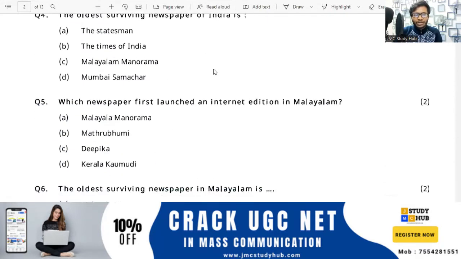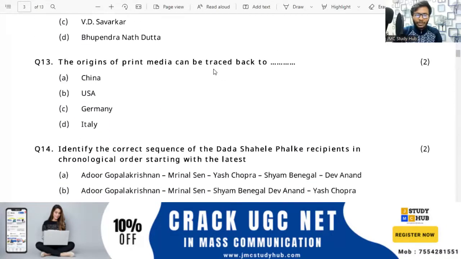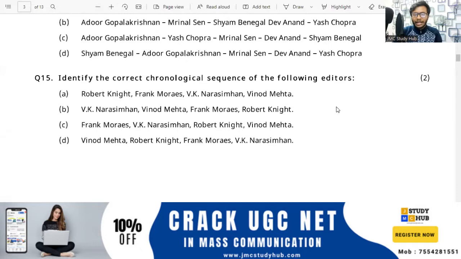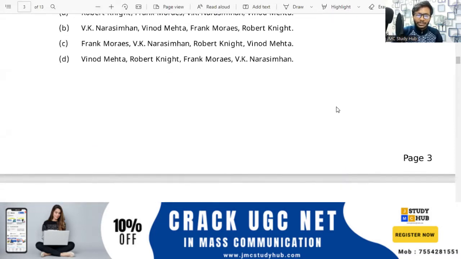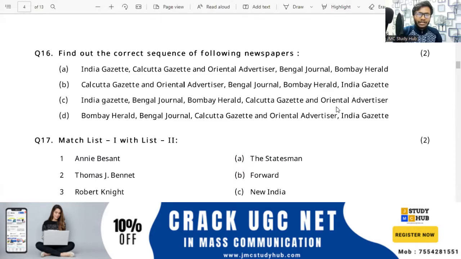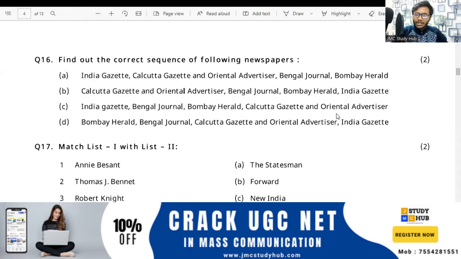Now coming to the question numbers. Question number 15 we have already discussed, the chronological sequence of the following editors. Now we will discuss question number 16, which has been asked in previous years' question papers, as well as in the exams we recently conducted. Please give your answers quickly.